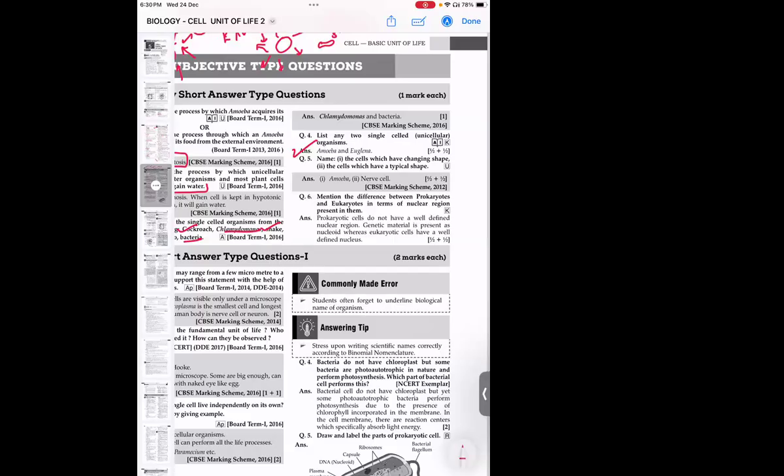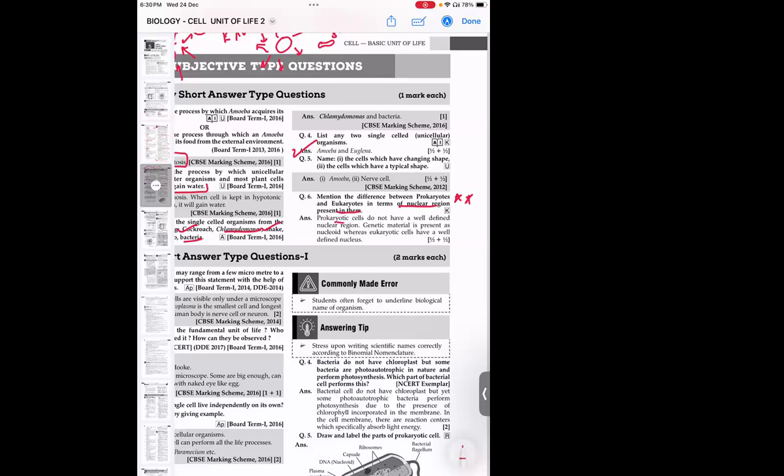Okay. Now moving to the next one: mention the difference between prokaryotes and eukaryotes in terms of the nuclear region. This is important, children. You should read the question. They did not ask you to write the differences between both. They have asked you to write in terms of the nuclear region. So what kind of nucleus do they have, or do they not have one, or whether it is developed or not. In that way, you should write it.